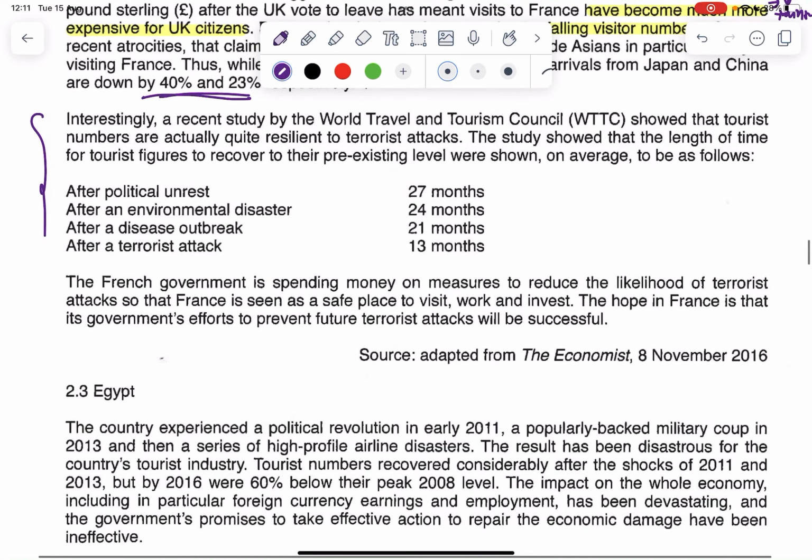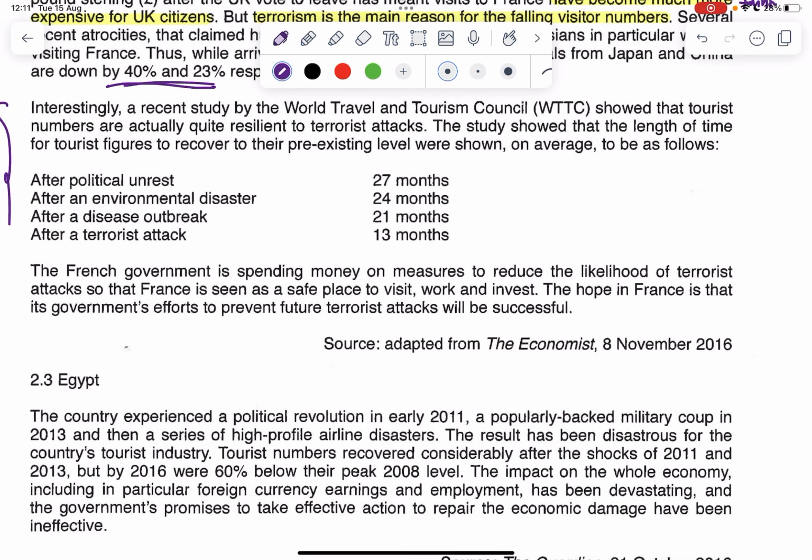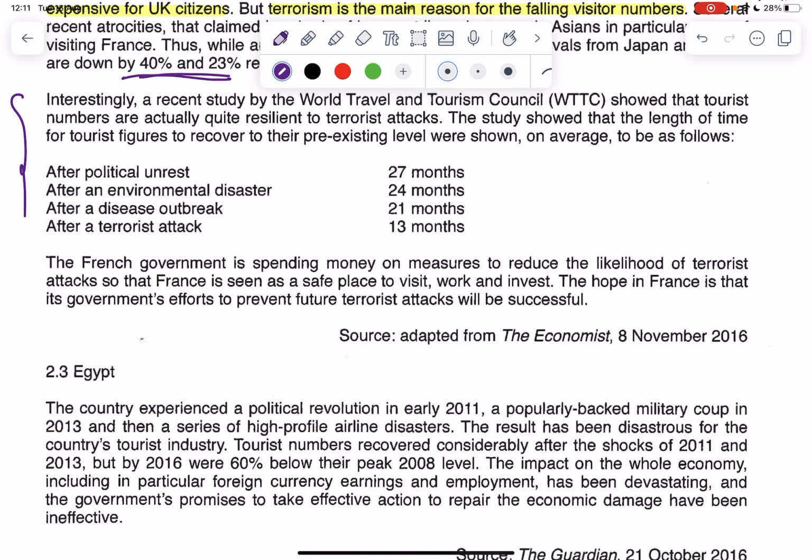The French government is spending money on measures to reduce the likelihood of terrorist attacks so that France is seen as a safe place to visit, work, and invest. So here, what do we see? We see that this is the purpose behind them wanting to tackle the terrorist incidents.